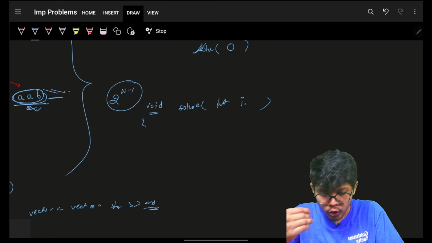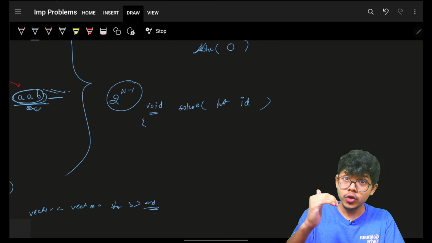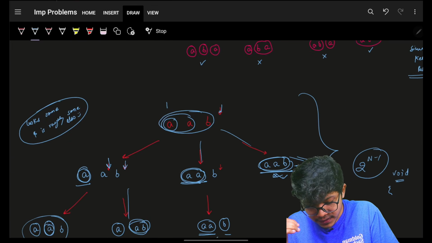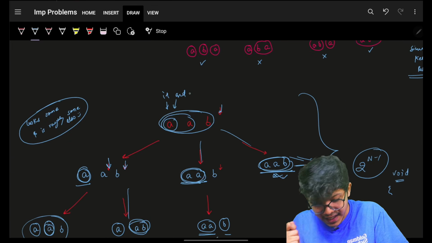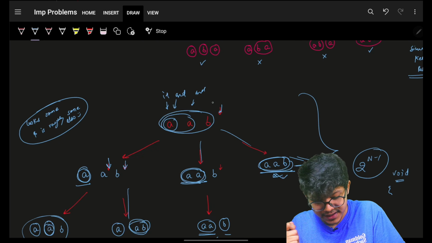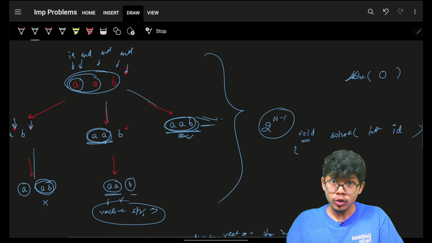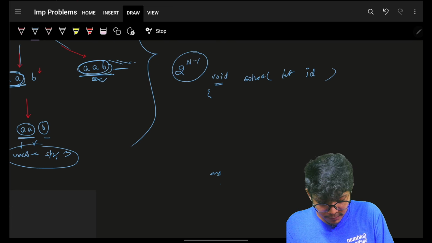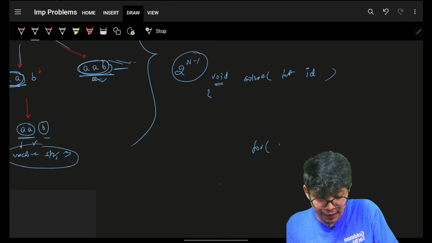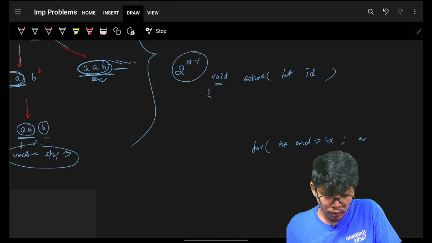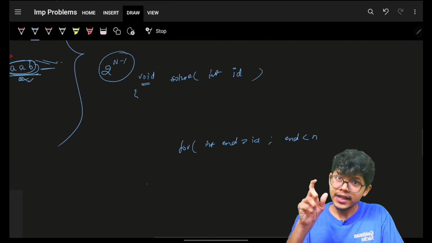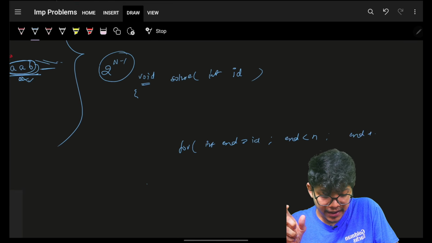You have to go, let's name it as ID. You have to go and try from that index ID. You can try for different end. What if the end is this? What if the end is this? What if the end is this? So my code will go and try for all end starting from the ID itself. And I know that end can go up to the length of the string. Length of the string is, let's say, n. And then end plus plus.